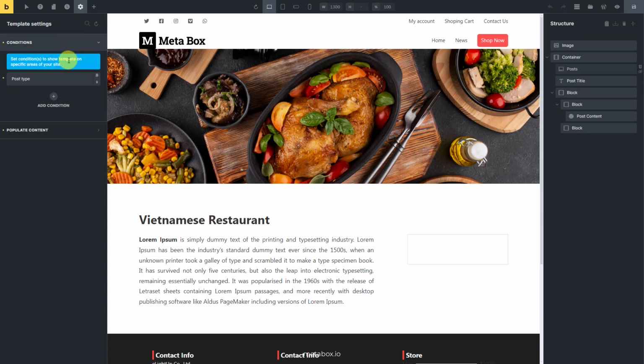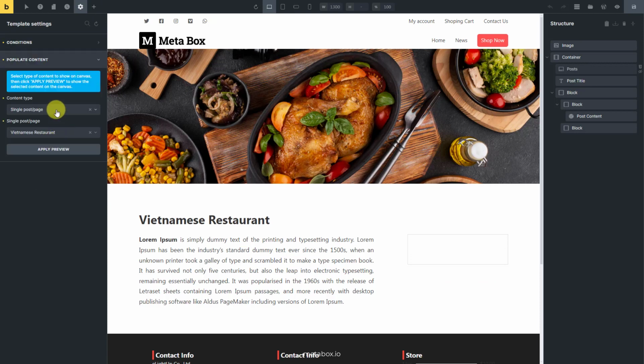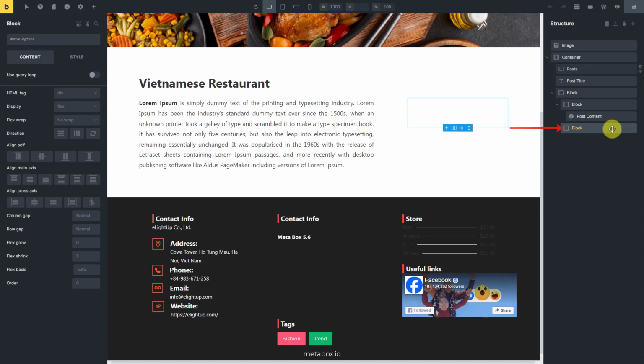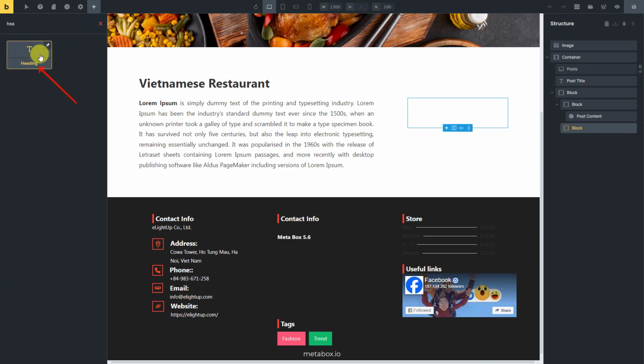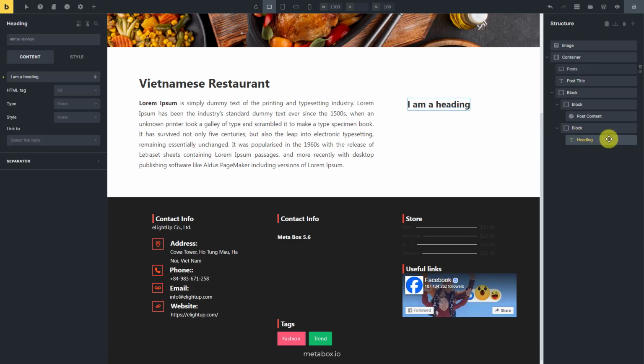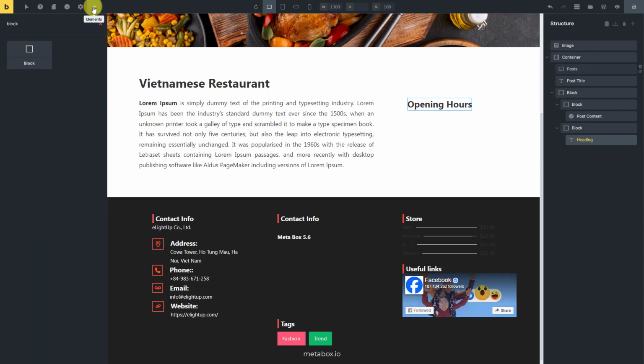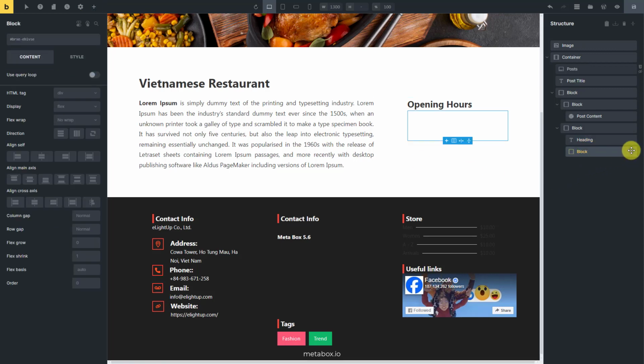I made this template before, so the preview was set already. I also have a block on the right column as well. It'll be used for the opening hours section. First, add a new heading for the section. Now, it's the main part of this tutorial. I'm adding a new block. This block will be used to display the timing information in the case that the restaurant opens at the same time every day. I renamed it for better management.